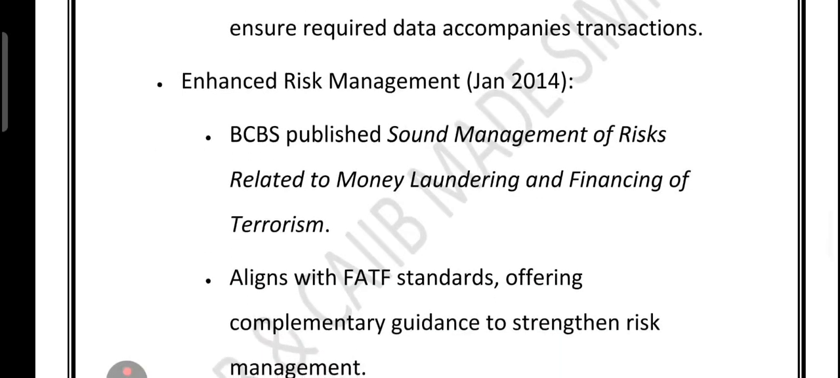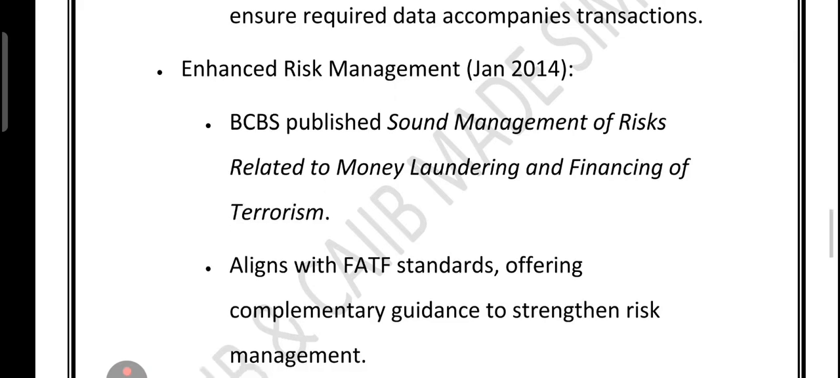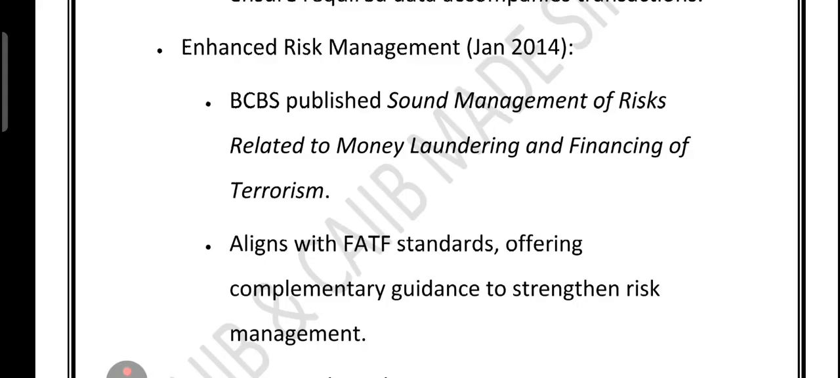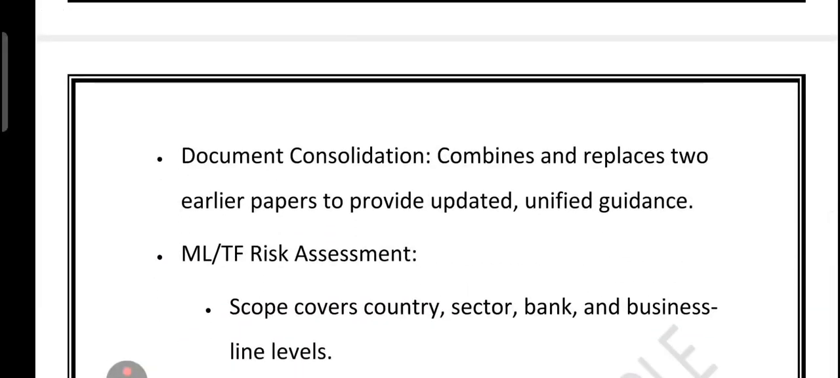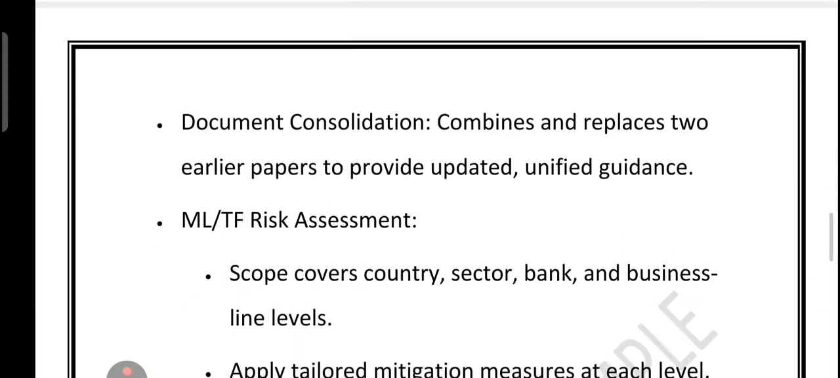In January 2014, what happened? They stepped in with Sound Management of Risks Related to Money Laundering and Financing of Terrorism. This matched the FATF standards, but also gave banks extra tips on building a strong risk management system. Right. So now we have the document consolidation. So what is document consolidation? The Basel Committee decided to tidy things up by merging two old documents into one clear updated guide.